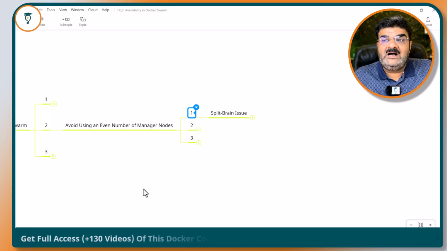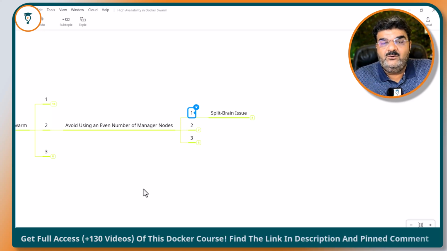First of all, if you have an even number of nodes, then you may face a split brain issue. Keep this in mind. If you have an even number of nodes, let's say 4 hosts, 6 or 8, or any even number, you may face a split brain issue. It is not compulsory that you will face this, but there are possibilities if you use even numbers. If you use odd numbers, then you will never face this split brain issue.